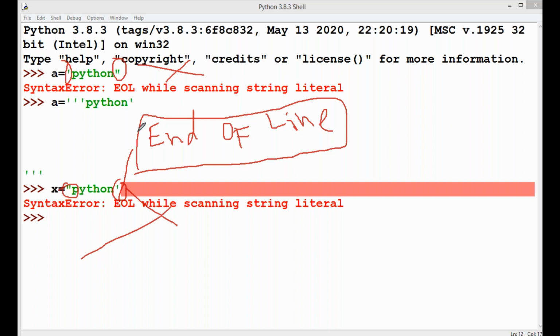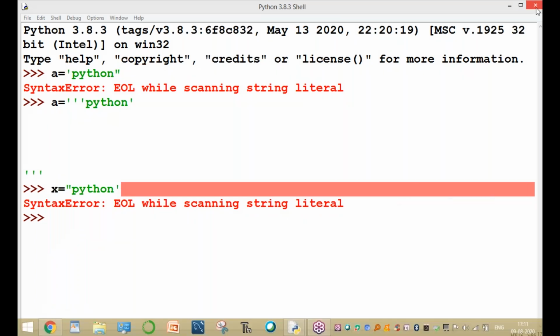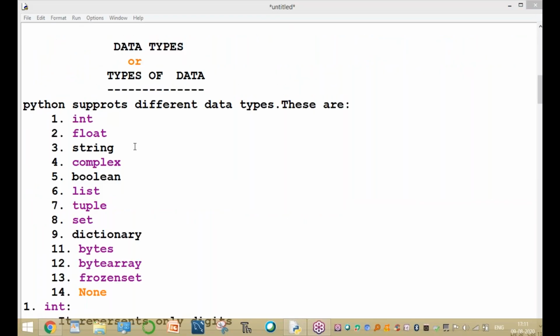So the same quotes matching is very important. Single quote starting, single quote ending. And double quote starting, double quote ending. That is important. Otherwise, it displays the error message. So the first three are completed, and the next one is the complex data type.